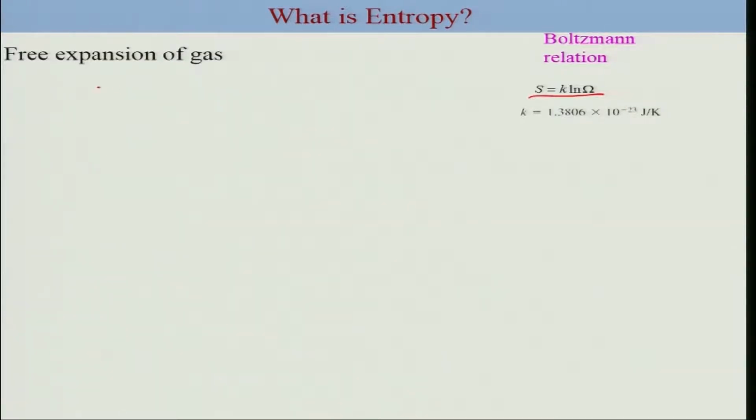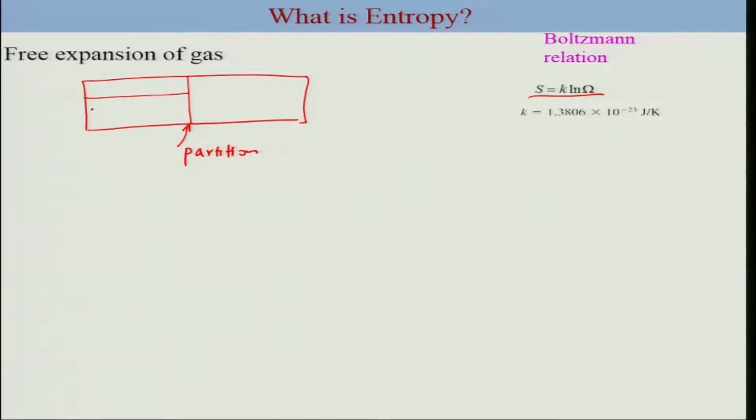So if you consider a box, where this is, let's say, a partition, and this is a kind of room box where the gas is there. In order to make use of this expression, we are going to divide this into some kind of a lattice or arrangement where the particles can sit in it. Let's say we have 3 particles and they can fill many possible places, which are the boxes, and these are the possible arrangements.